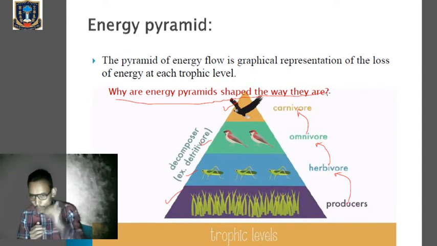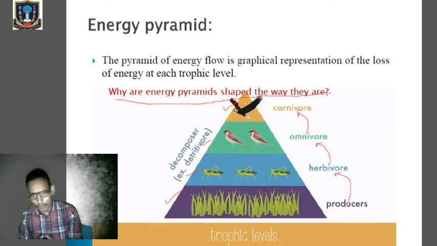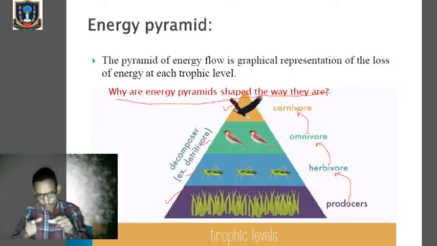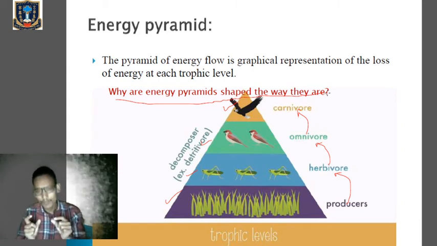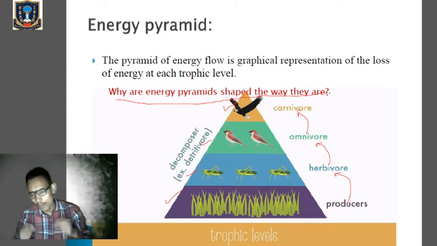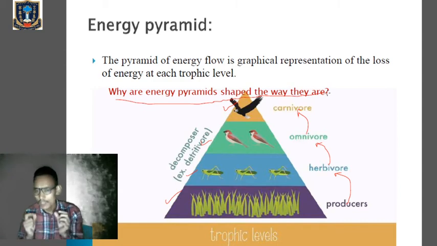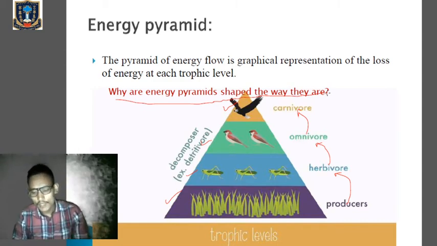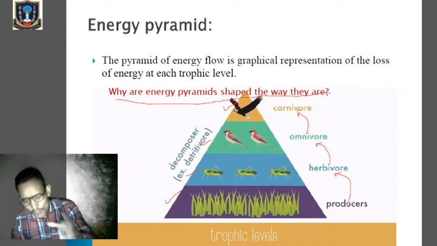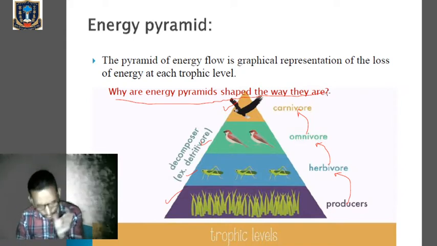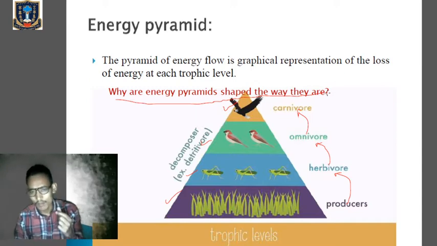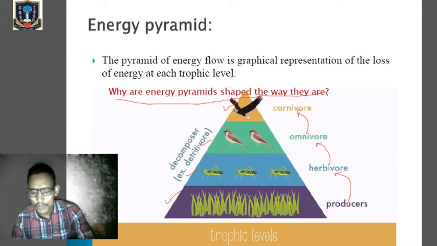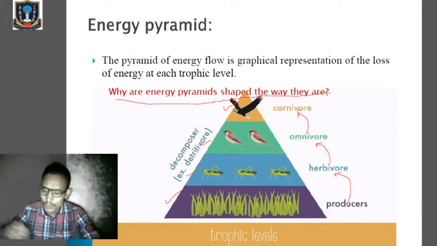So when we compare producer, herbivore, omnivore, and carnivore, carnivore will receive a little amount of energy as compared to omnivore. Omnivore will receive a little amount of energy as compared to herbivore, and herbivore will receive a little amount of energy as compared to producers. Okay, so that is why the numbers are relatively few in most communities. The number of carnivores is very few in the case of the trophic level. And eventually the amount of useful energy left cannot support another level.